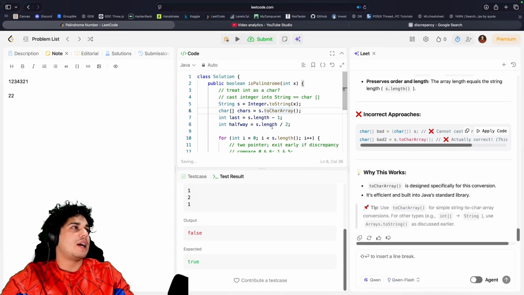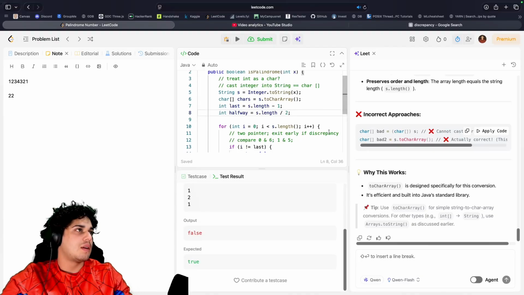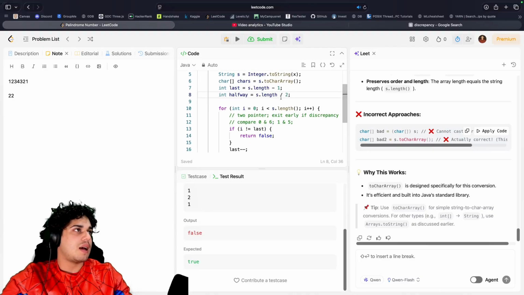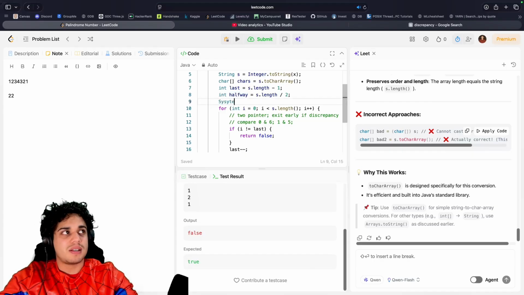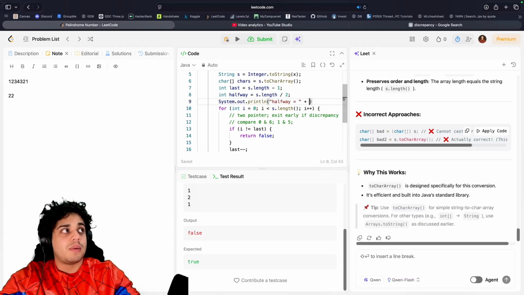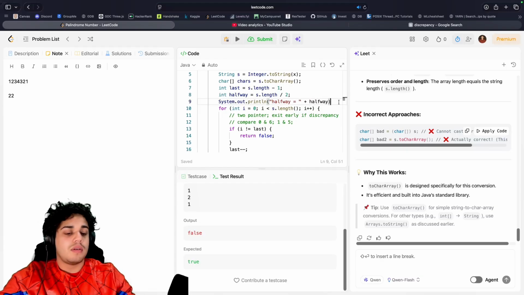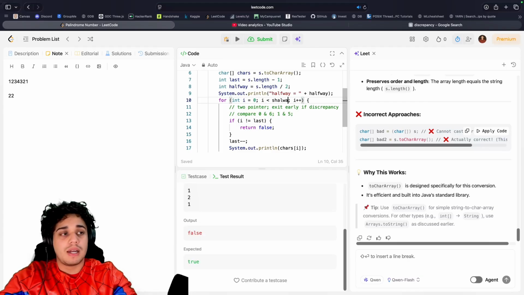Is it more readable to have it spaced out like that? I think not. Halfway is that I'm not 100% sure about this. I want to be sure because I remember running into mistakes like that in my youth, thinking, oh, this is the number that it prints out. I just want to maintain my sanity, so I'm going to say halfway equal and then plus the halfway thingy. That way we only go halfway.